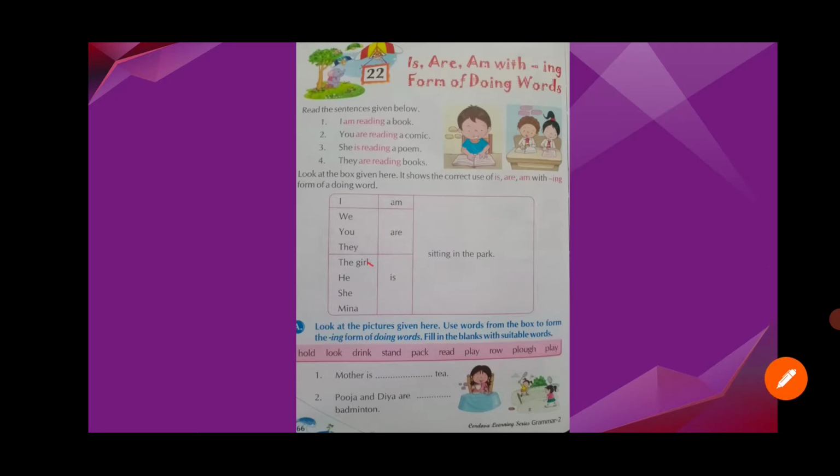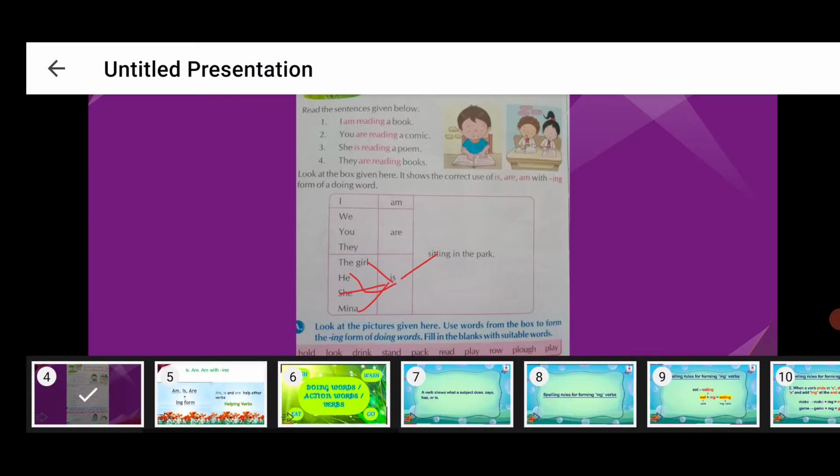The girl is sitting in the park. He is sitting in the park. She is sitting in the park, and Meena is sitting in the park. Means children, for a singular noun and pronoun we use is, and for a plural noun and pronoun we use are, and we use am with I. So some examples are there, children, we will see that now.